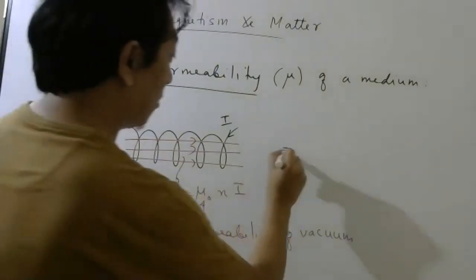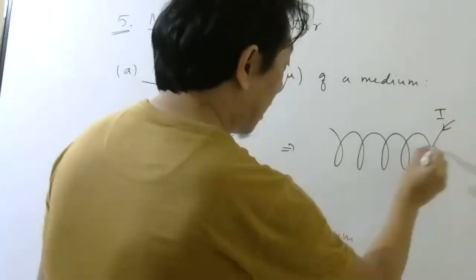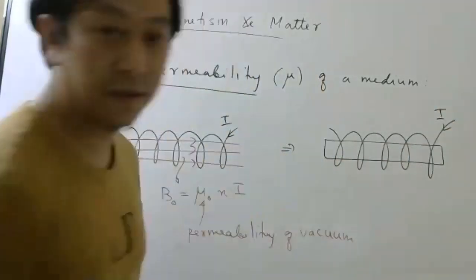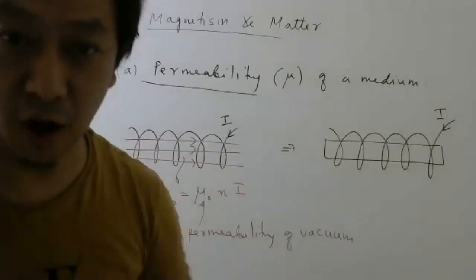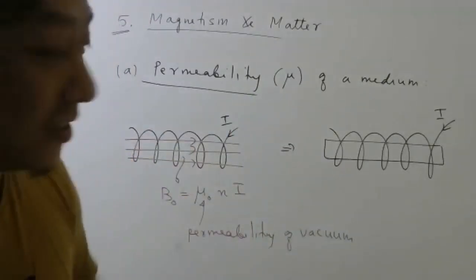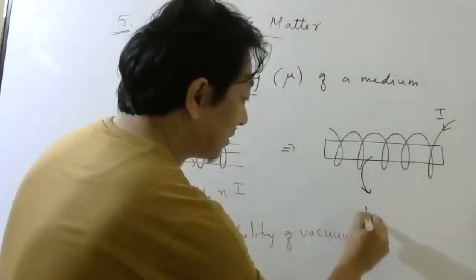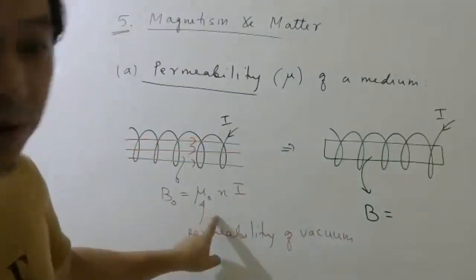However, suppose now in this same solenoid I put a material, maybe an iron rod. An iron rod is very easy to find; you can put iron nails. If you put an iron rod inside, now the magnetic field inside, will it be the same or different?